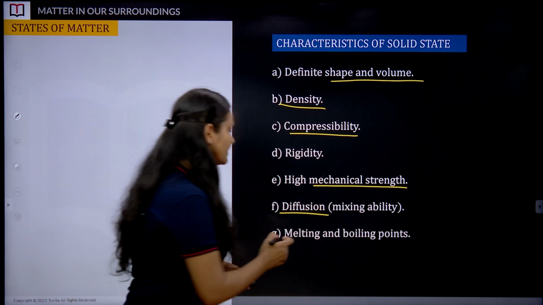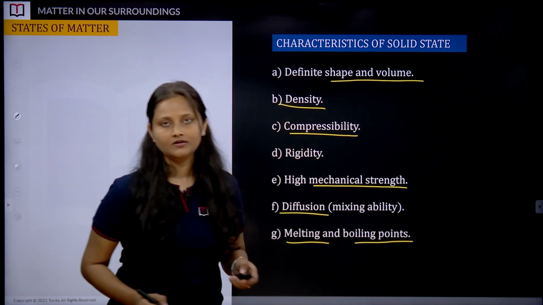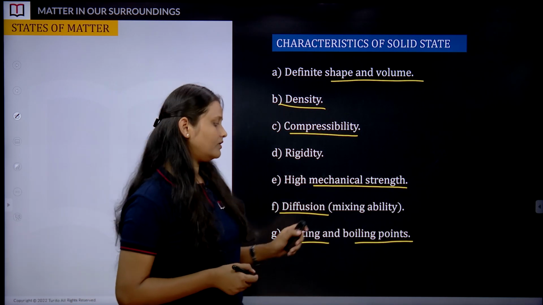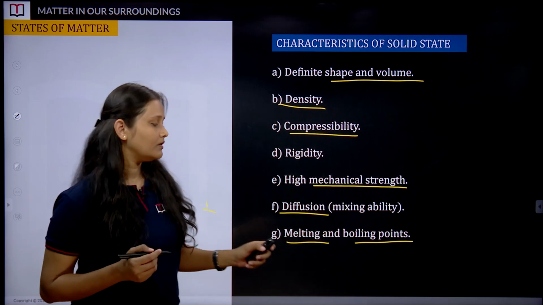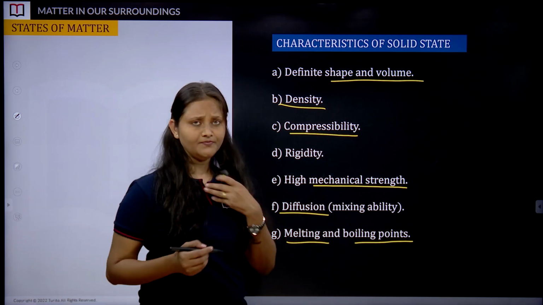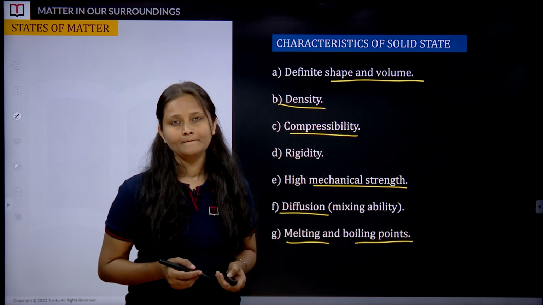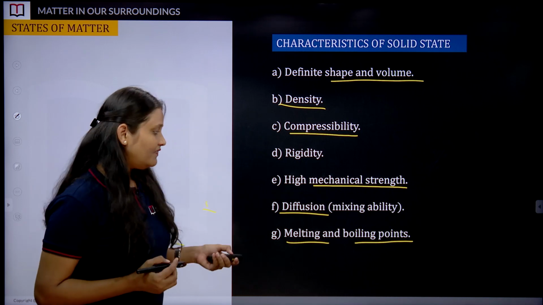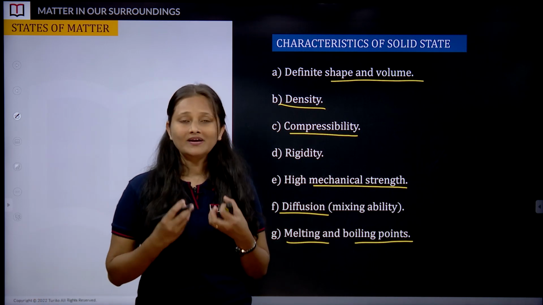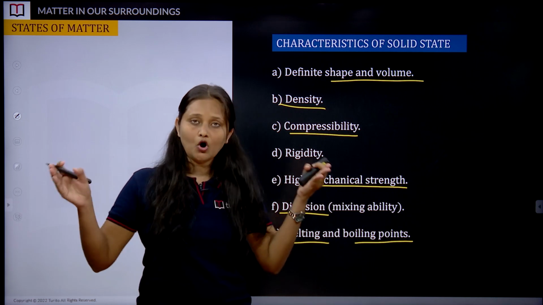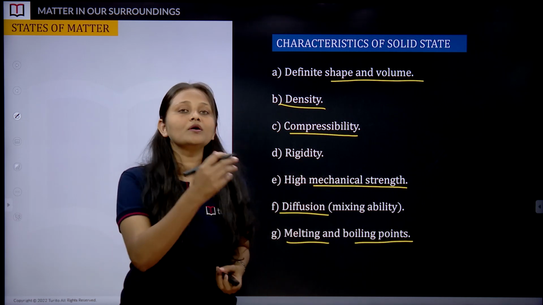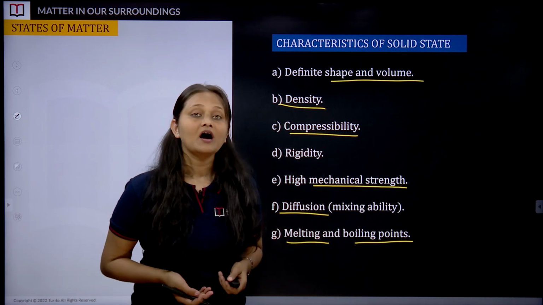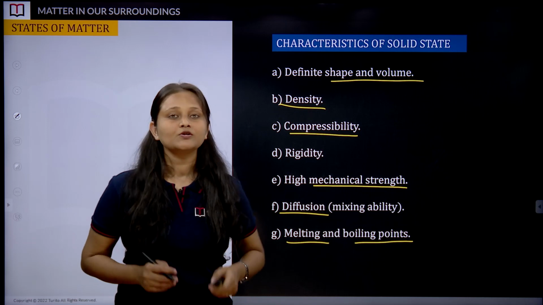Then melting and boiling point of solid particles. What do you think? By studying all these properties, I just want a single comment from you all. What do you think, what will be the trend in melting point and boiling point? Will it be high or will it be very low? That's correct. The structure, if you see, is quite rigid, and now if I want to break these bonds, I will have to supply more external energy, and that's how we can say melting point or boiling point must be high when we talk about particles of solid.